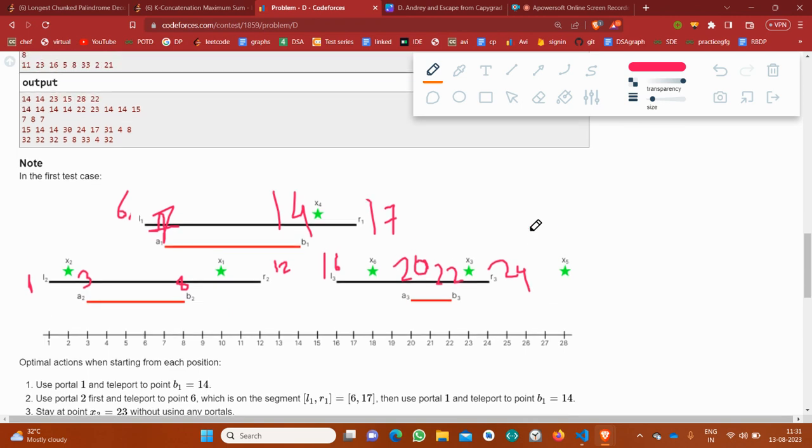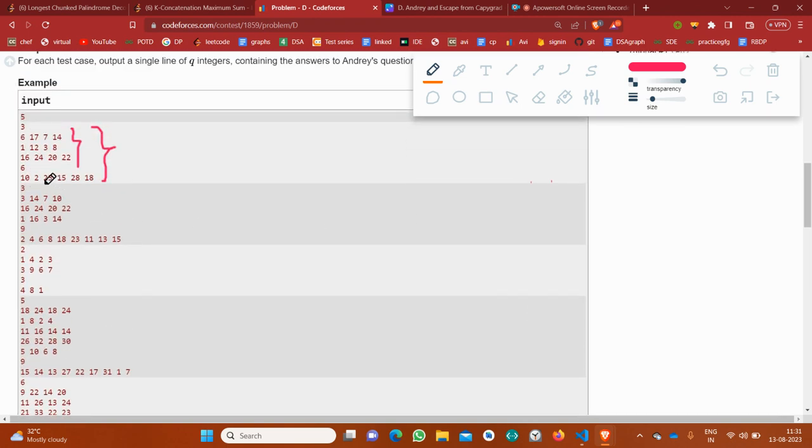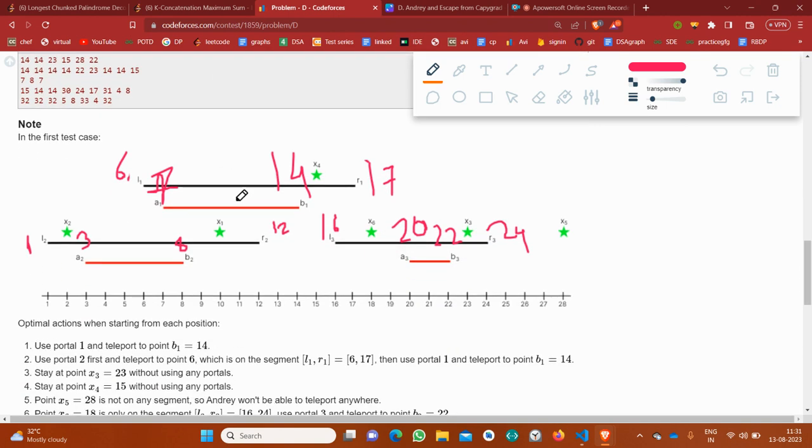Let's now start our escape. Suppose the starting position was 10. Basically 6 is the number of queries, and for each query I have to answer how far he can go from the given starting position. Suppose the starting position was 10, so where does the 10 lie?